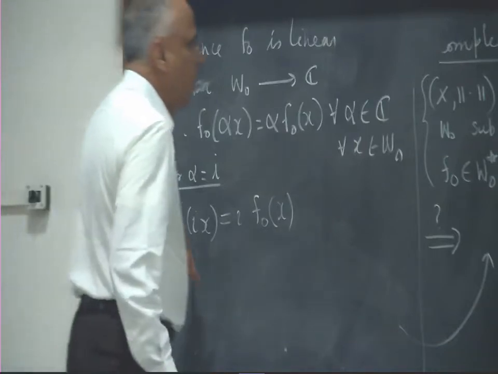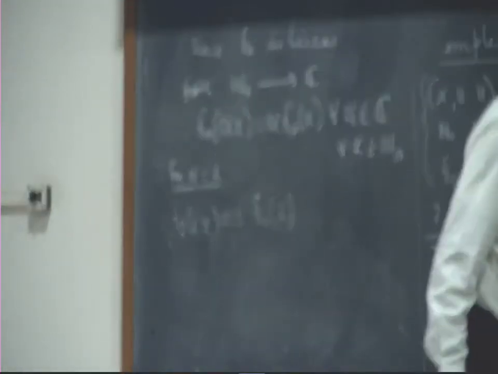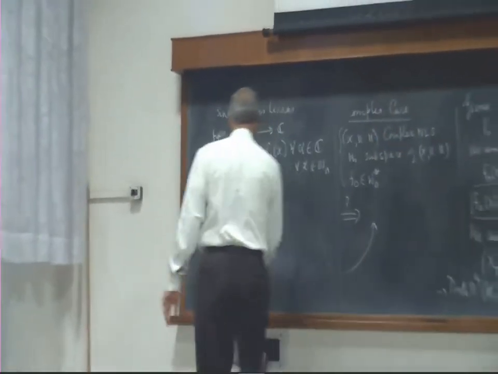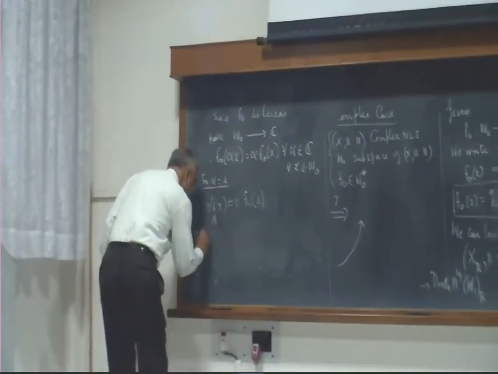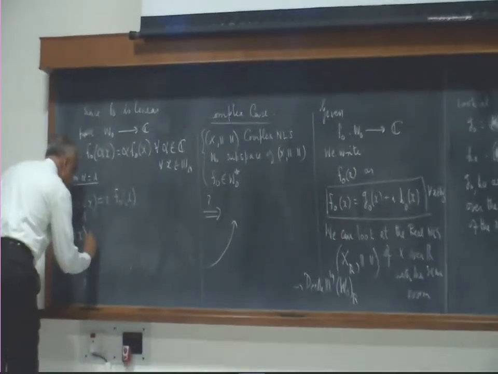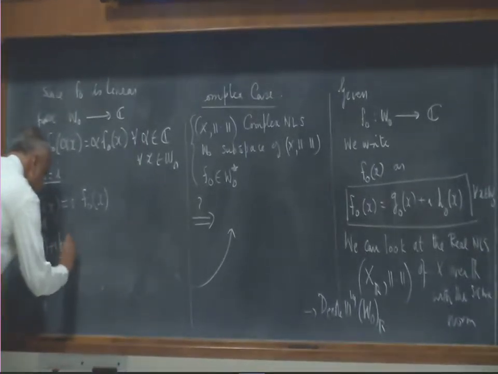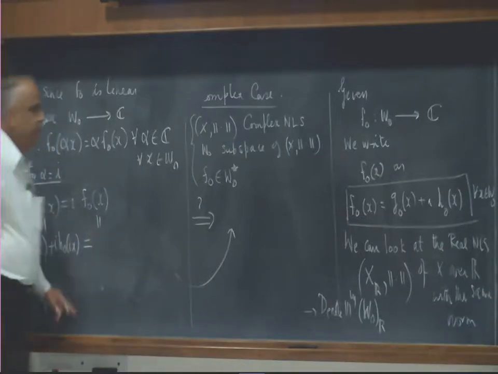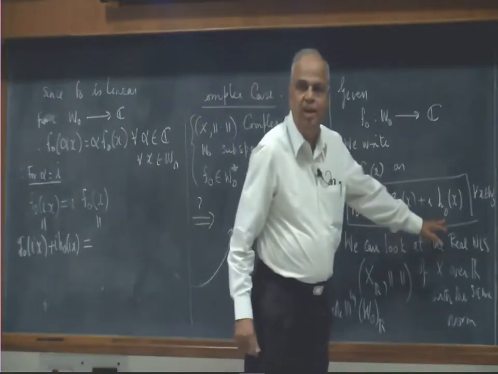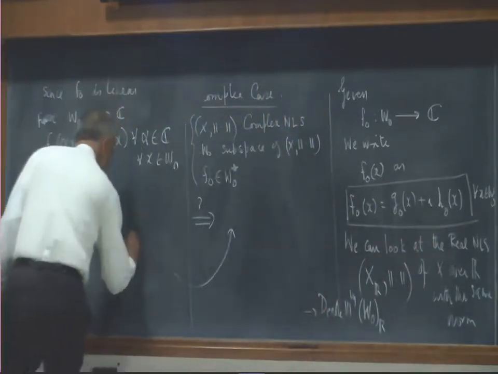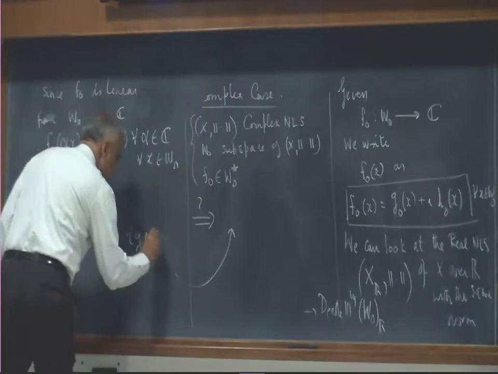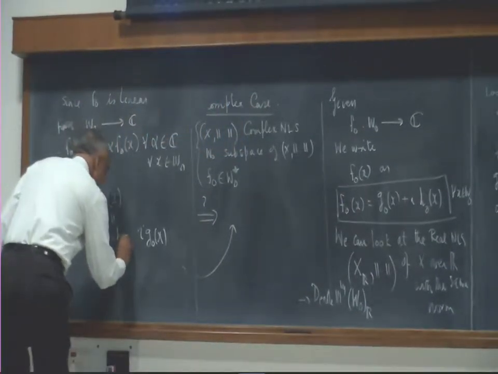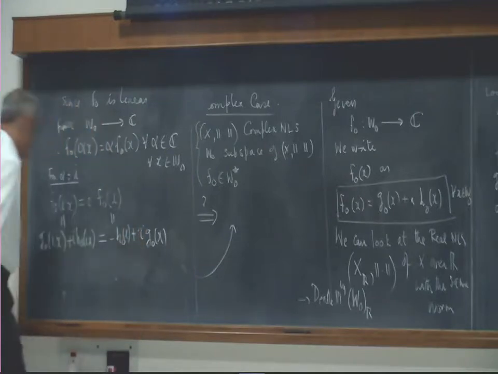But what is F naught of ix from here? It is G naught of ix plus i times H naught of ix. That must be equal to i times F naught x, which is i times G naught x minus H naught x, so I have written it again as the real part and imaginary part.